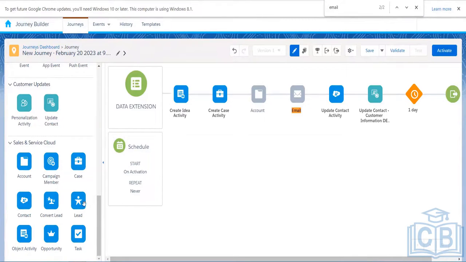The lead activity is used to create a new record in the lead object. The task activity will be used to create a new task record, and the opportunity activity to create a new opportunity. Convert lead is used when we want to convert the lead. When the lead is converted, it will turn into a contact and an opportunity.